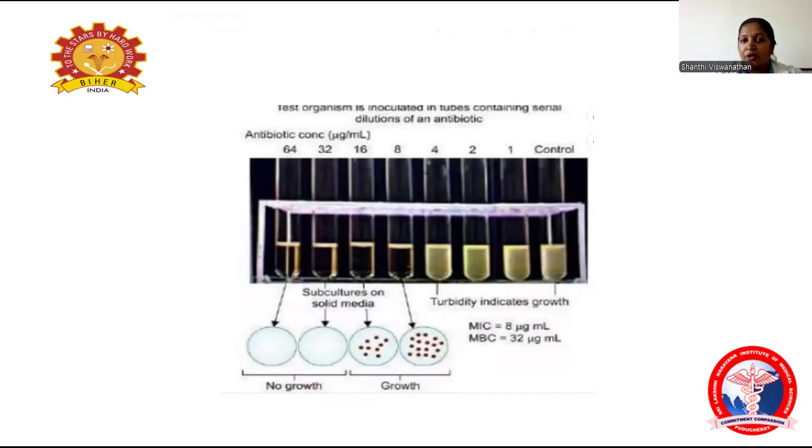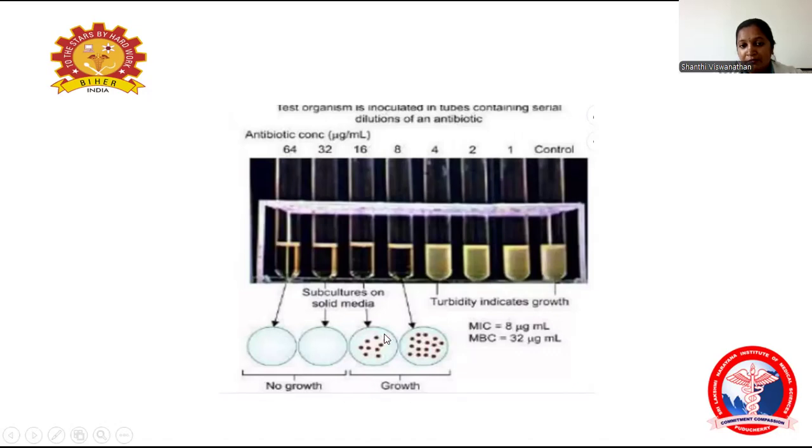The test organism is inoculated into tubes containing a serial dilution of the antibiotic. This is the control one. Here they are serially diluting the antibiotic, and a fixed amount of the test organism is inoculated into all the tubes. The tubes are incubated for 24 to 48 hours at 37 degrees centigrade. The next day, we will see the turbidity. The turbidity should be compared with the control.